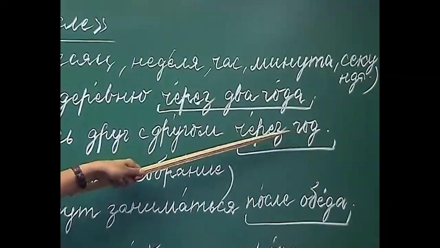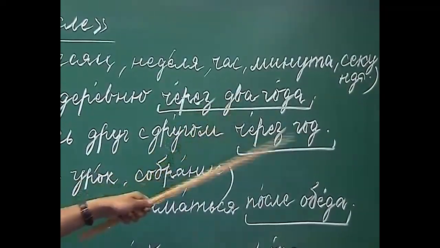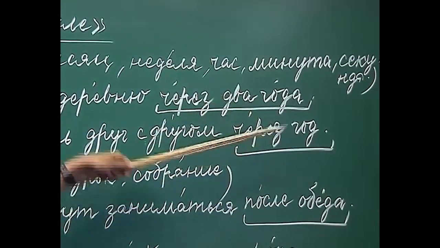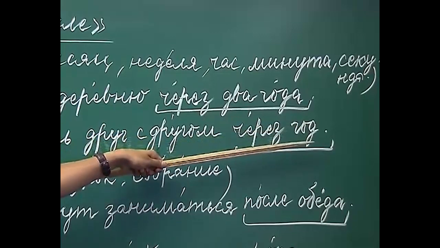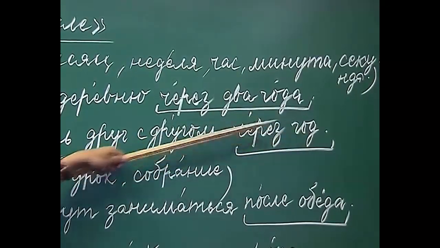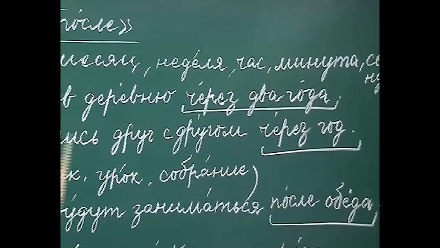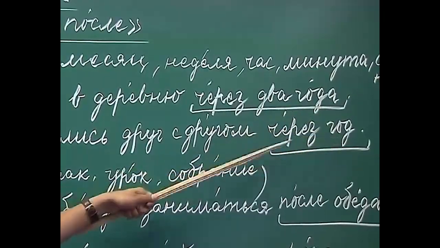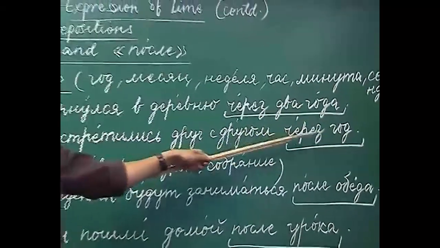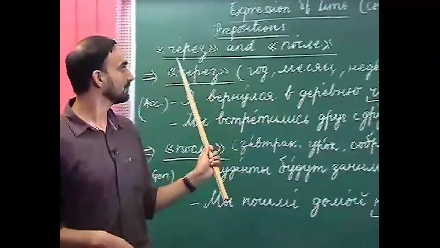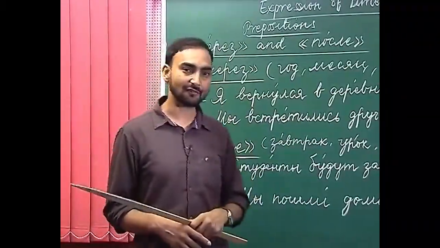Why? Because there is no number mentioned here. So, if there is no number, then we are supposed to use the accusative case of the noun. So, the accusative case of год is год. So, через год. So, we met each other after a year. Here, as you can see, we are using the accusative case along with the preposition через, which means after.